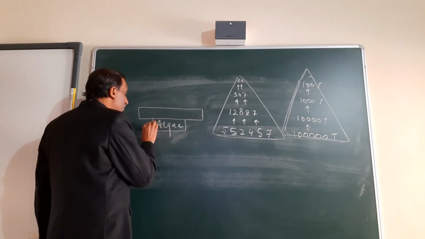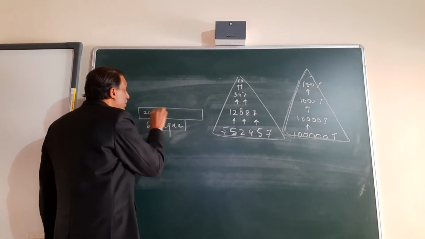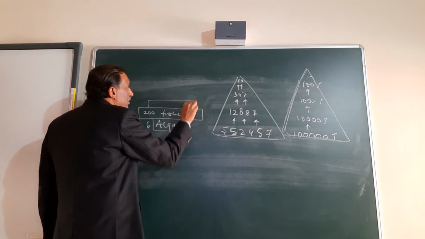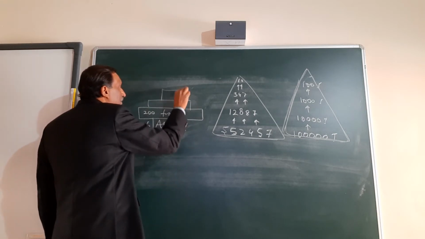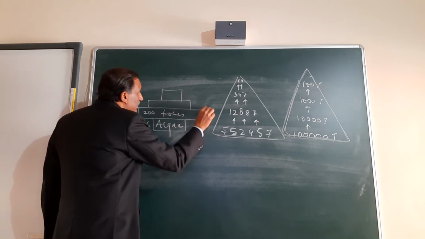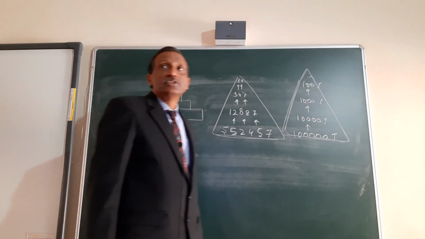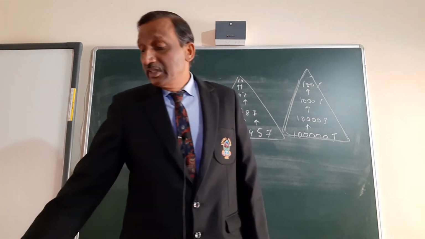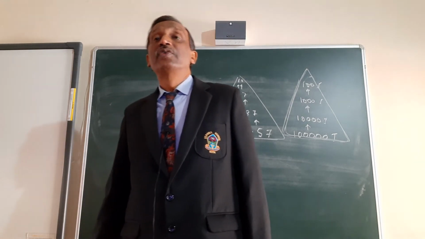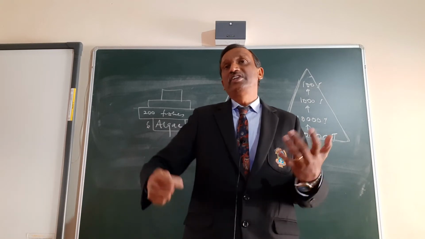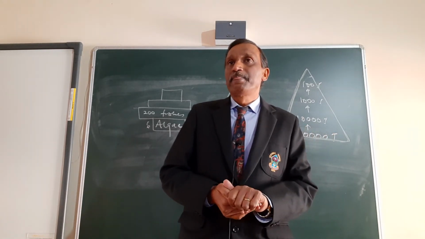5 algae, 200 fishes, and then on that the carnivores, and so at this level it is inverted. So the pyramid of number can be inverted or it can be upright.